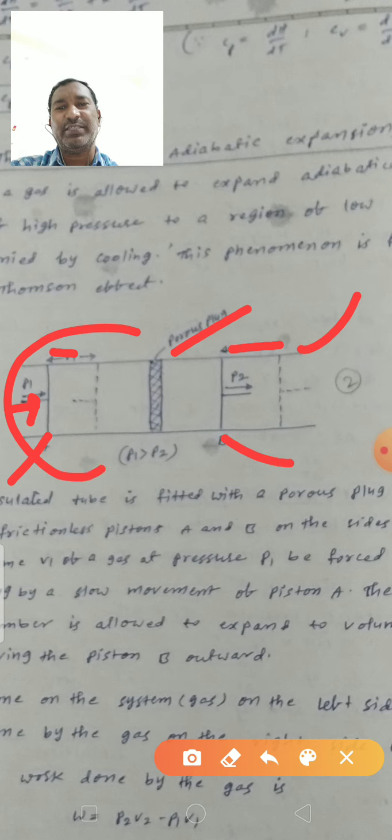On the left hand side, work done on the gas is minus P1 V1. The minus indicates the decrease of the volume. Work done by the gas on the right side is P2 V2.